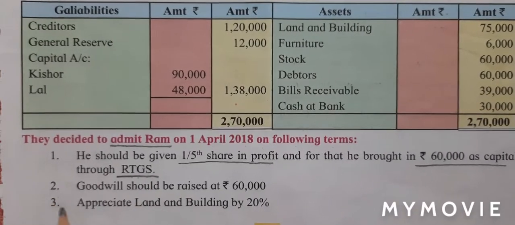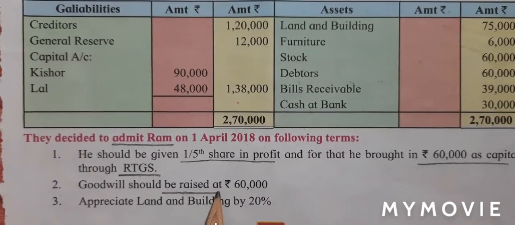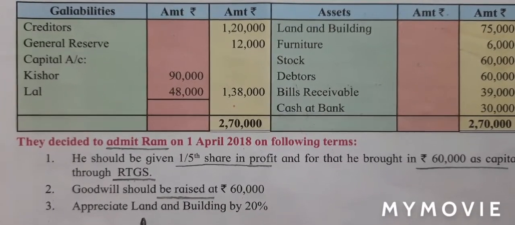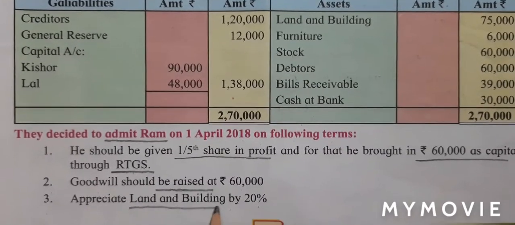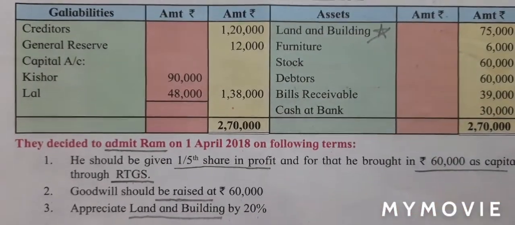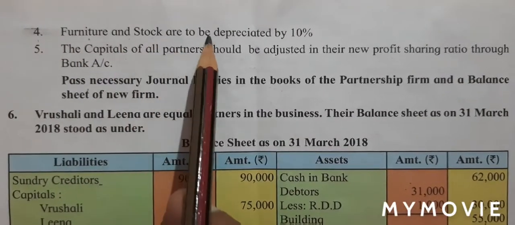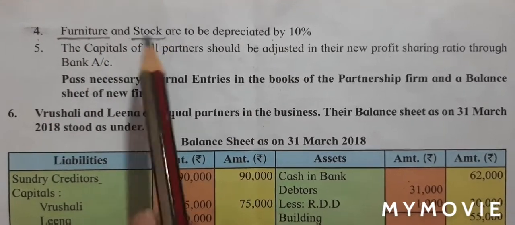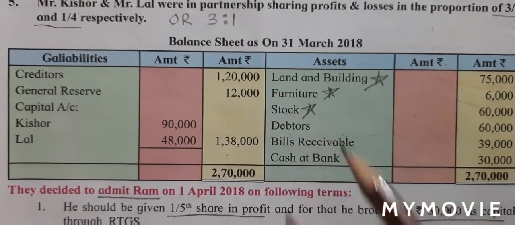Adjustment number 2. Goodwill should be raised at 60,000. So goodwill is raised. Adjustment number 3. Appreciate land and building by 20%. So I will mark star for land and building. Adjustment number 4. Furniture and stock are to be depreciated by 10%. So we have to mark star for furniture and stock. So I will mark star for furniture and for stock.